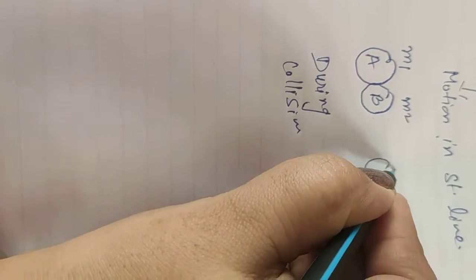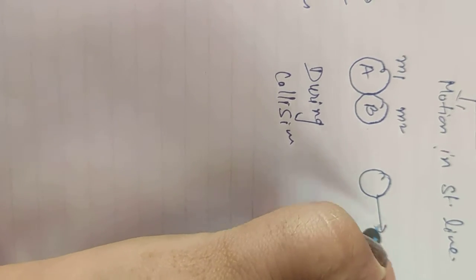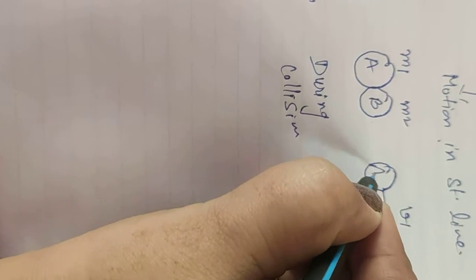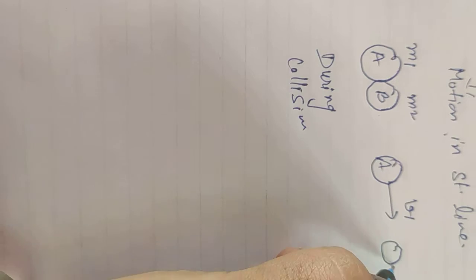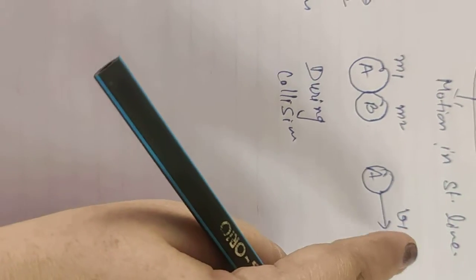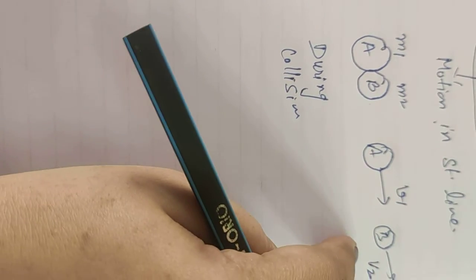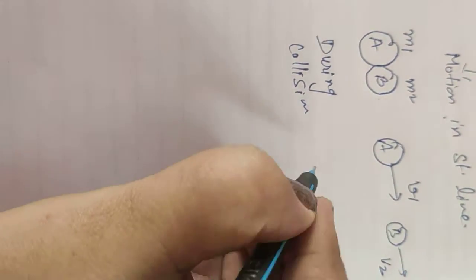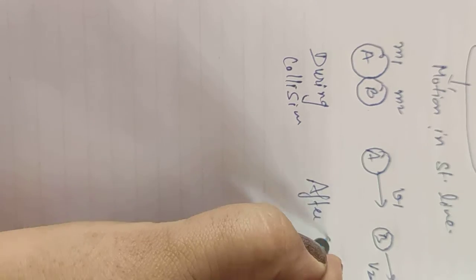So let us consider body A is now moving with the velocity v1, and body B is moving with the velocity v2. This is the situation after collision.